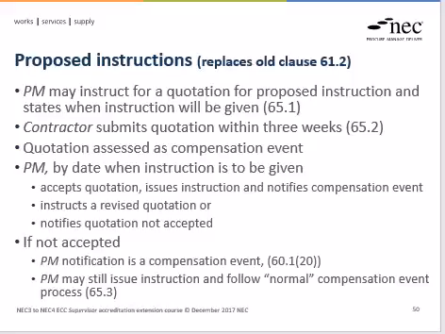As we have just seen, under clause 60.1(20), if the project manager notifies that they are not going to follow through with the quotation, then it is a compensation event. In other words, the contractor is compensated for the cost and effort of putting together that quotation. The project manager at that time or subsequently is still entitled to instruct work, and then this will follow the normal compensation event process.